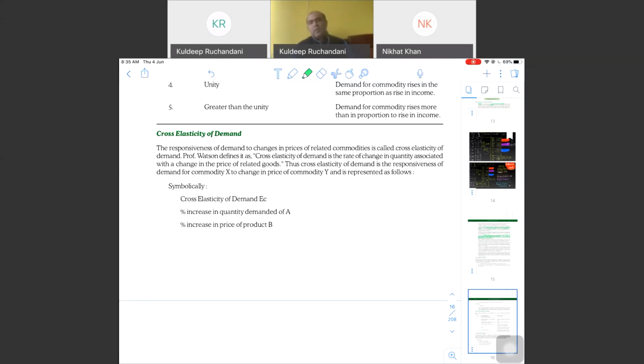Inferior goods: if income increases, I will switch to a better option, superior goods. If income reduces, I will switch from superior goods to inferior goods. Public transport, inferior. Ola, Uber, superior. Income increases, I shift from public transport to Ola. If income reduces, I shift from Ola to public transport. Clear?